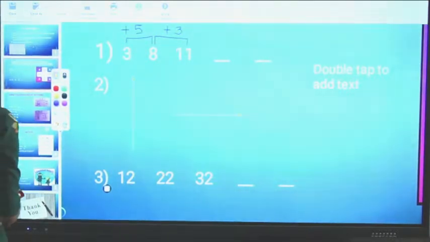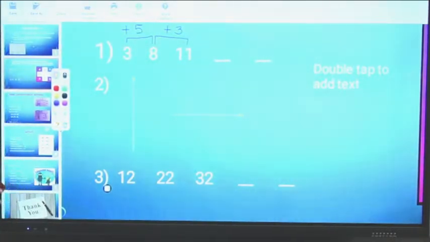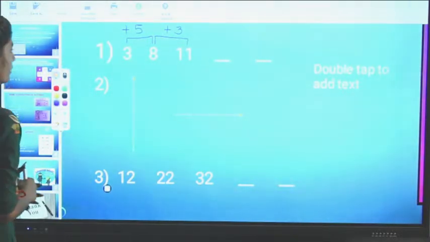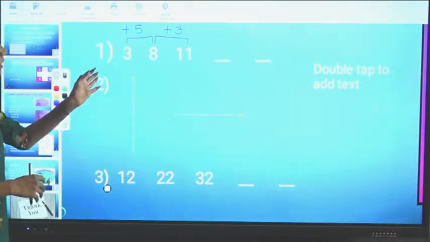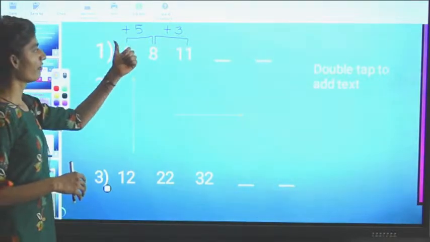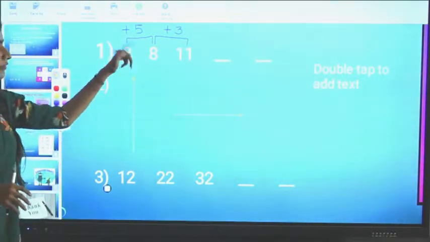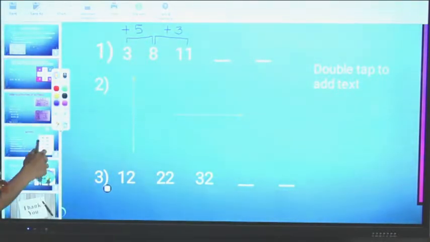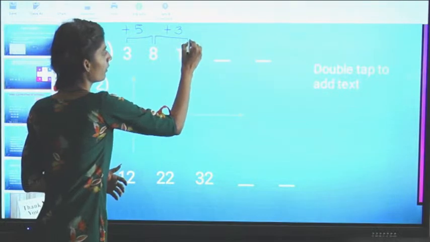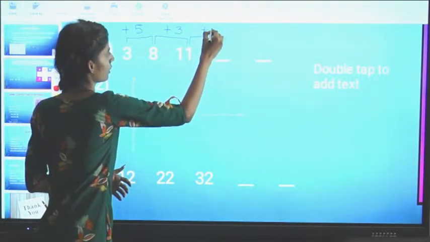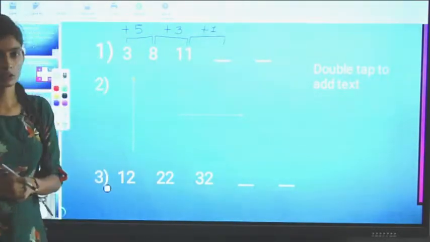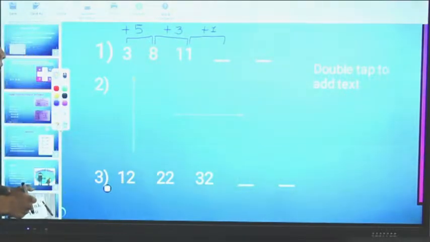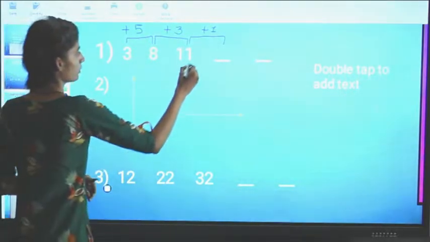So 3 plus 5 equals 8, and 8 plus 3 equals 11. Now for the difference of 5, then the difference of 3, we have skipped 4, so now we will skip 2. So in the next number we will add the difference of 1. So 11 plus 1 will become 12.